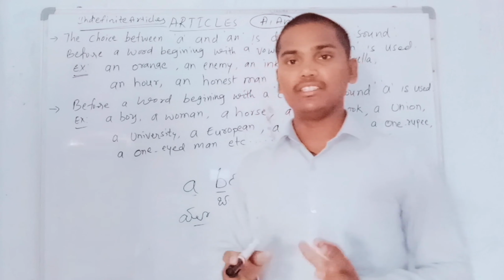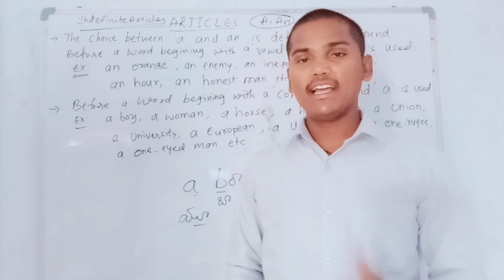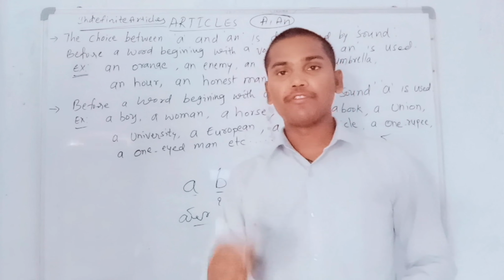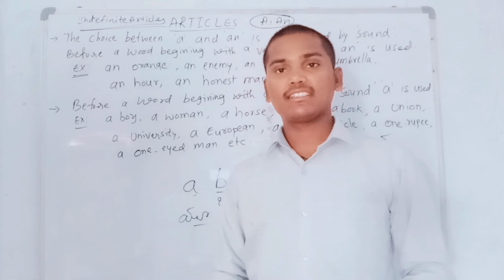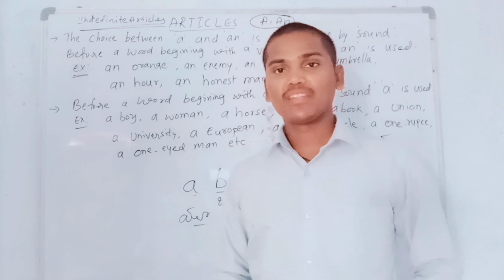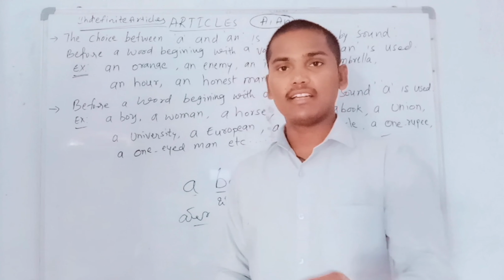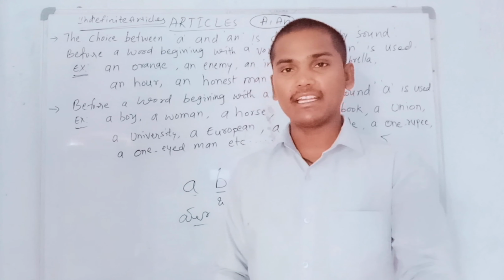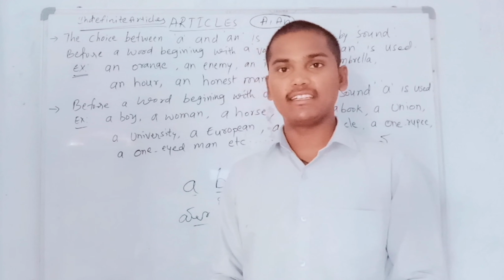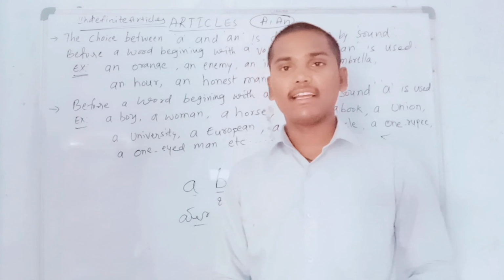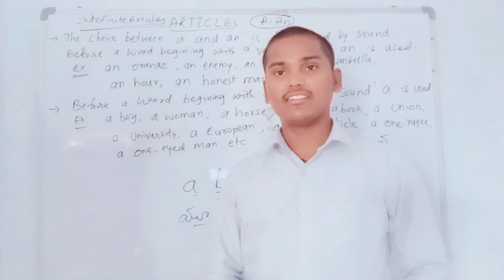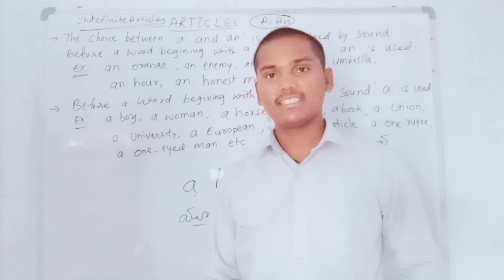So it is all about a and an. How should we use them? Where should we write a and where should we write an? If a word starts with a vowel sound, we should write an. If a word starts with a consonant sound, we should write a. If you get clarity between these two sentences, you can definitely get all the idea about indefinite articles. There is no more doubt about this, my dear students.